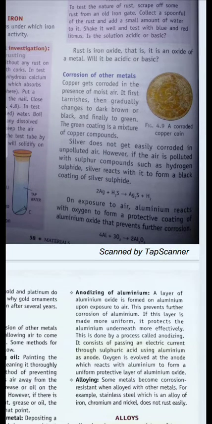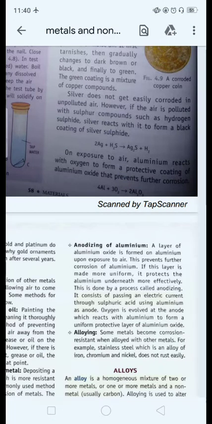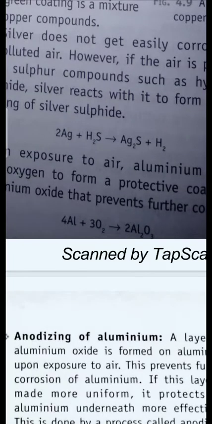And corrosion is not only the case with iron. Corrosion is also the case with other metals like silver. You have seen that silver jewelries always get a black coating when used for a longer period of time. This black coating that silver develops is of silver sulfide. As you can see in the reaction, silver combined with hydrogen sulfide, which is present in the air, forms silver sulfide and hydrogen.